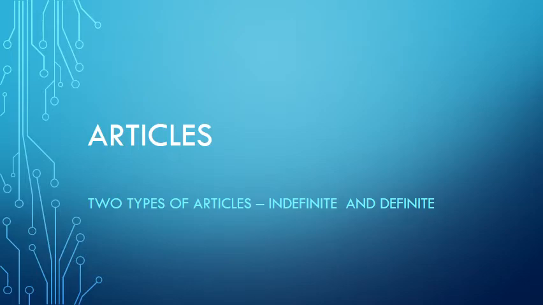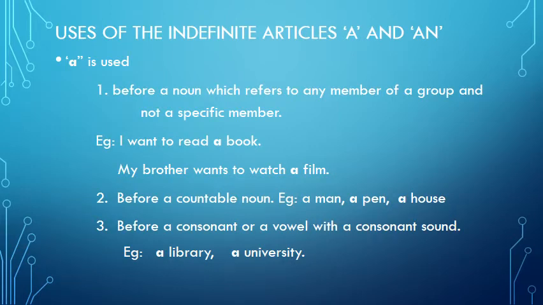What are articles? Articles are determiners that identify the nouns that are being referred to in sentences. There are two types of articles, indefinite and definite. Uses of the indefinite articles. Which are the indefinite articles? They are a and an.